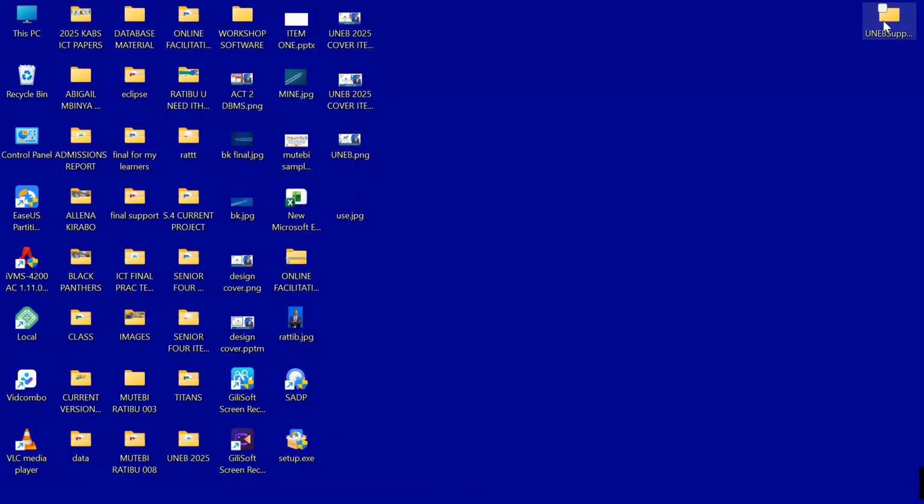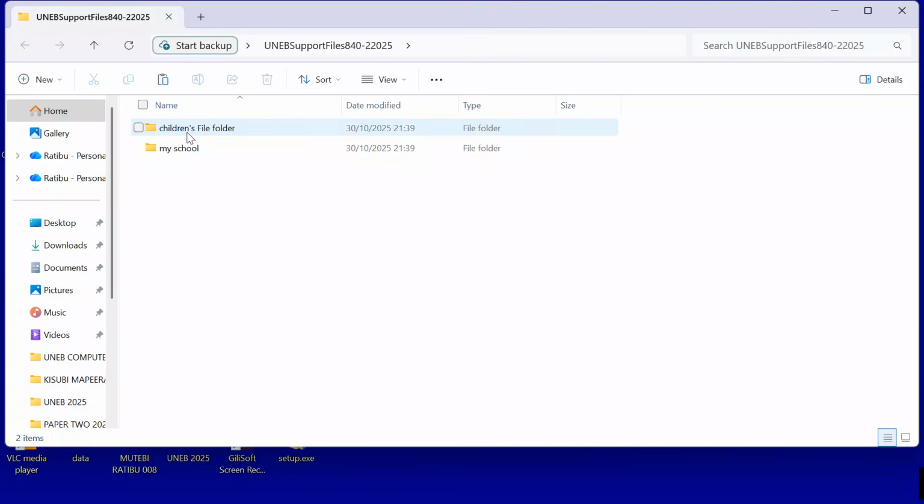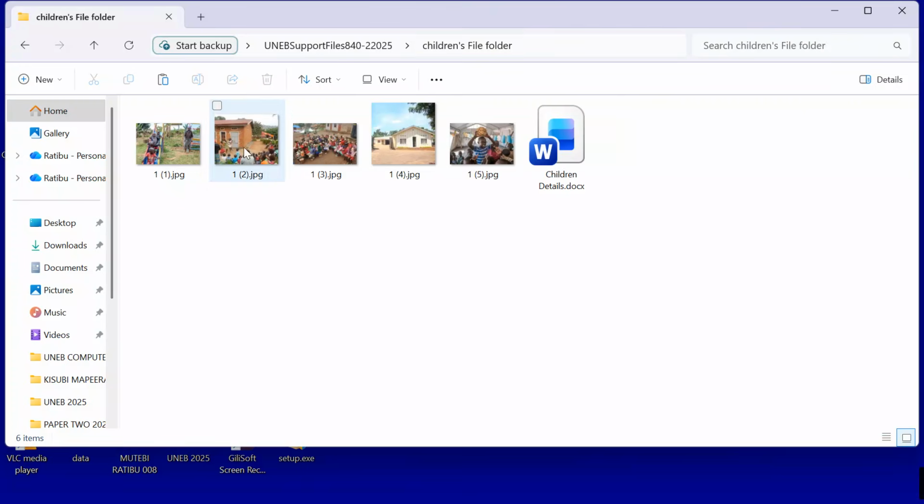Now let's walk through the support material. Remember, I have put this support material in the video description. Please check it up and then follow through. We have a folder for children's file folder. I will come and check through.